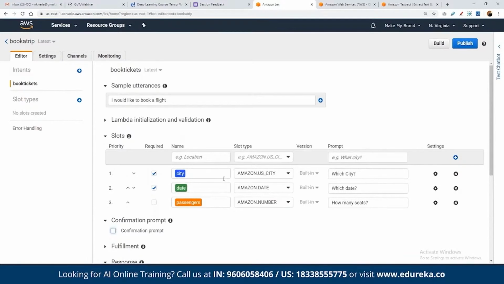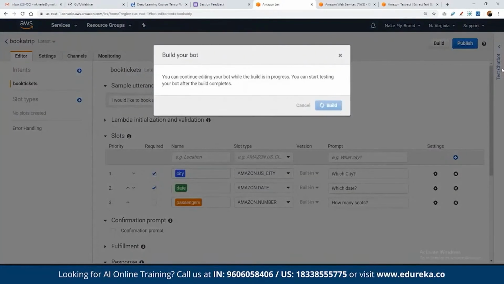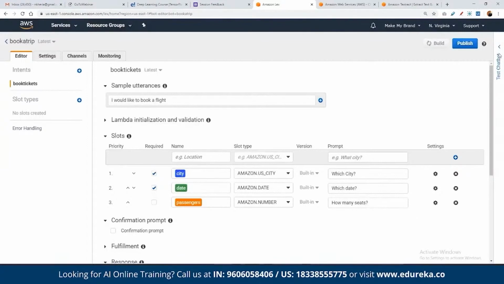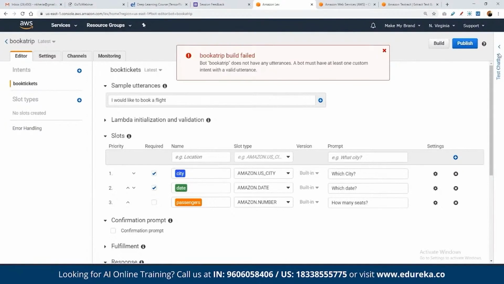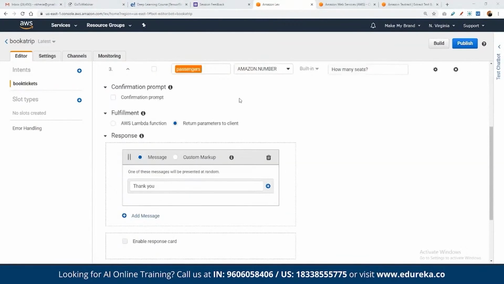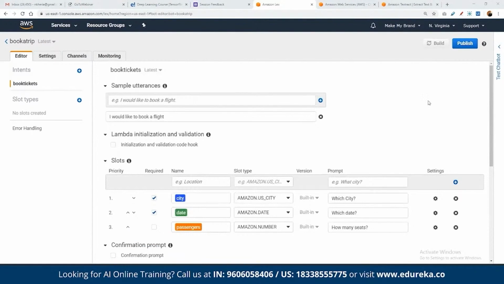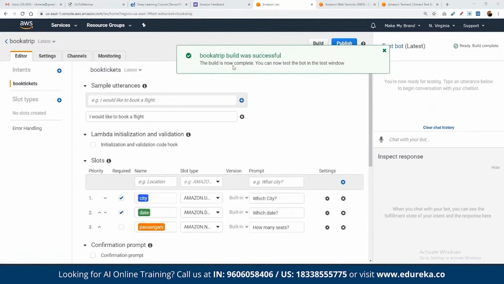Now, once we define the entire intent here, in order to build it, we can simply click on build. That will create the build that we can test on whatever intent we had defined here. This may take a bit, just a moment. I think we missed out on the response here. So here we can define small utterances since we are doing this for live production. Once we define the entire message as well, we can simply click on build again, and this will be built. As you can see, the book a trip build was successful.